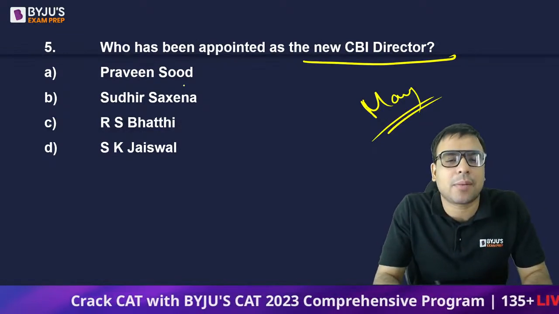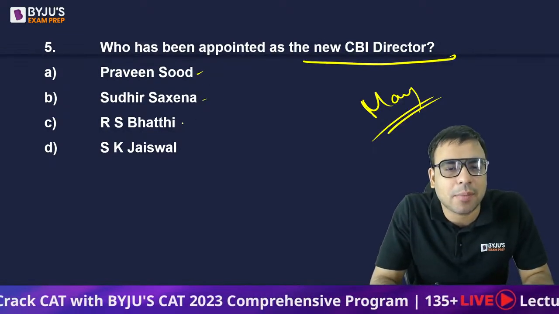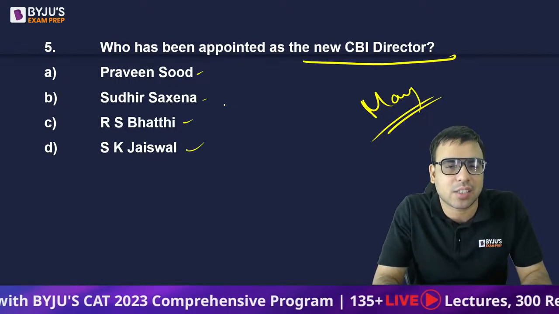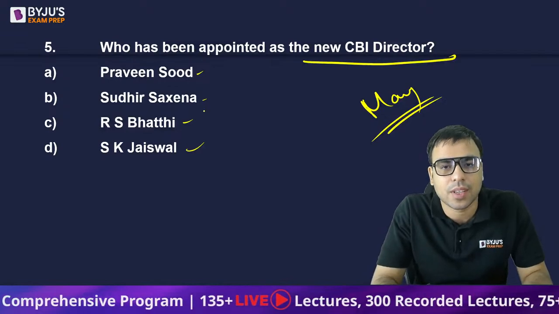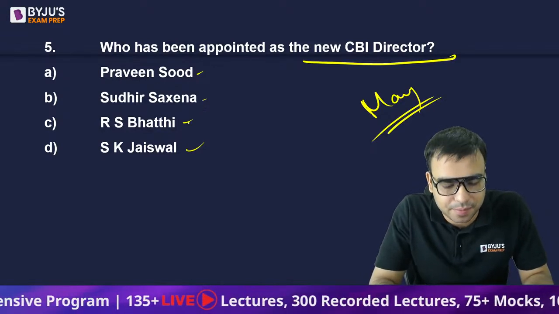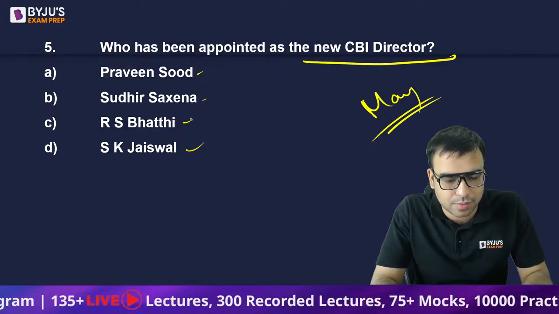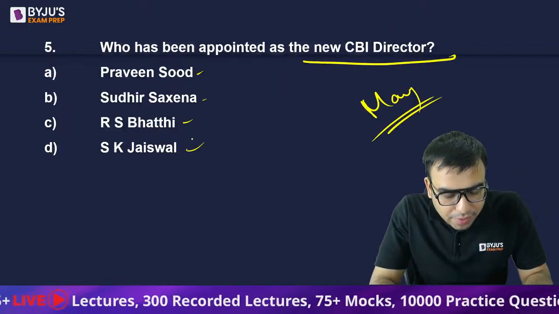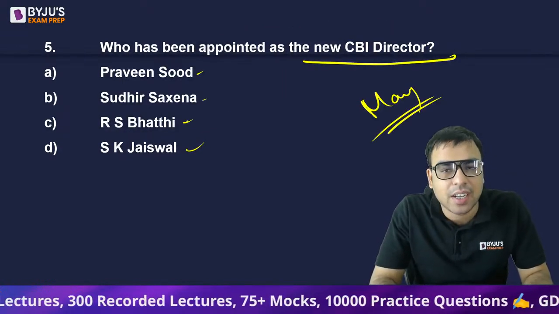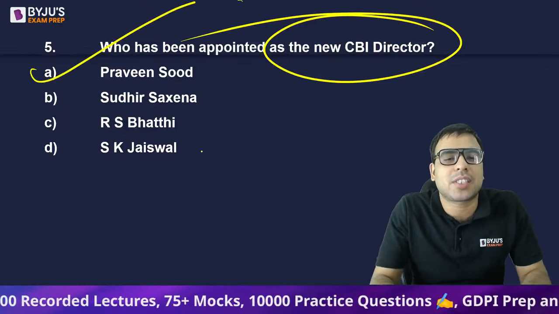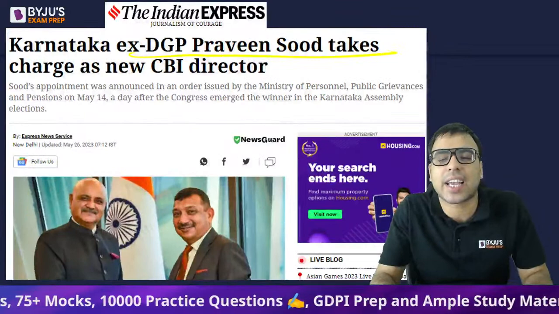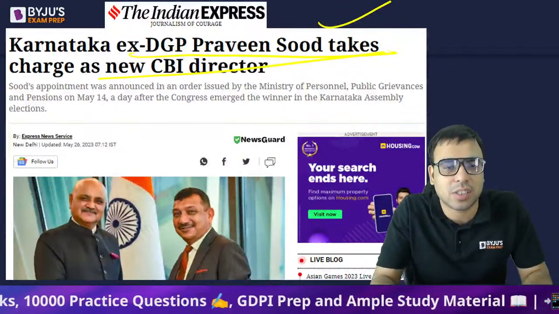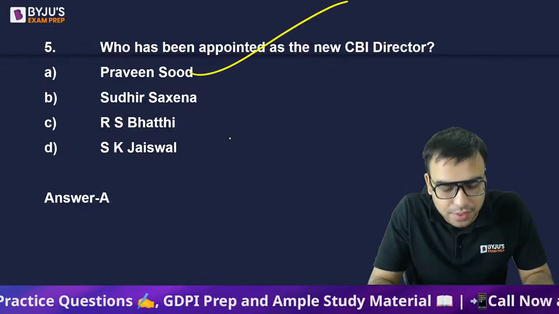Your options are Mr. Praveen Sood, Mr. Sudhir Saxena, Mr. R.S. Bhatti, Mr. S.K. Jaiswal. What is the right answer? The new CBI director. Many people have answered. Aman Mishra, Lauddin, you all were right. The new CBI director appointed is Mr. Praveen Sood. You can see it here: Karnataka ex-DGP Praveen Sood takes charge as new CBI director. So A is the right answer.